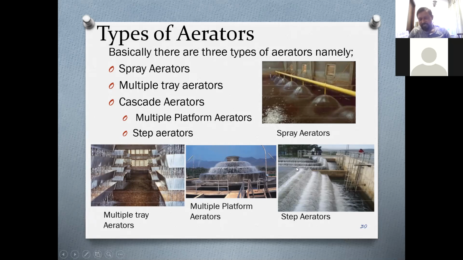Then the other type of aerators are step aerators. You can see we create a step aerator where there are steps, and water flows from the top step to the bottom step so that it gets aerated.